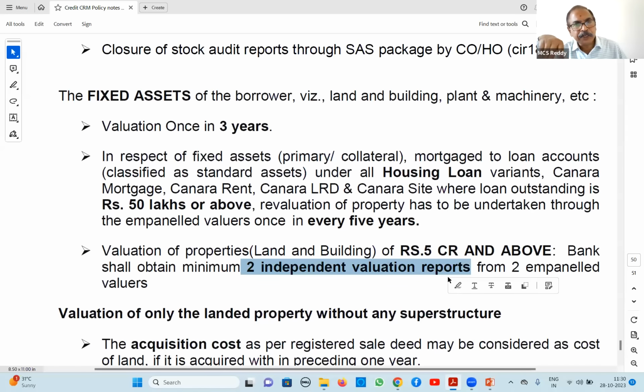2 independent valuers, 5 crores and above. It applies even in case of NPA, surface in AIGA; in that also it will come. If the value is 5 crores, then 2 independent valuations. Another one is Canara Contractor, that is the SME scheme; in that also 2 valuation reports will come, where your value is 2 crores and above. So 2 independent valuations. For agricultural advances, 10 crores and above is 2 valuations, not 5 crores for agriculture, right? This is about 2 valuation reports, 5 crores and above for general advances.